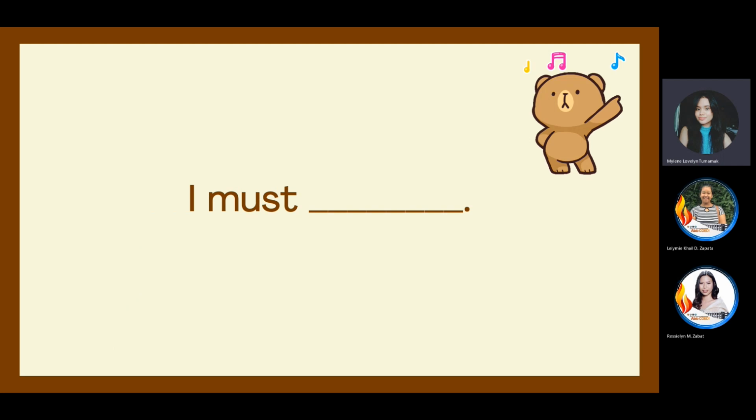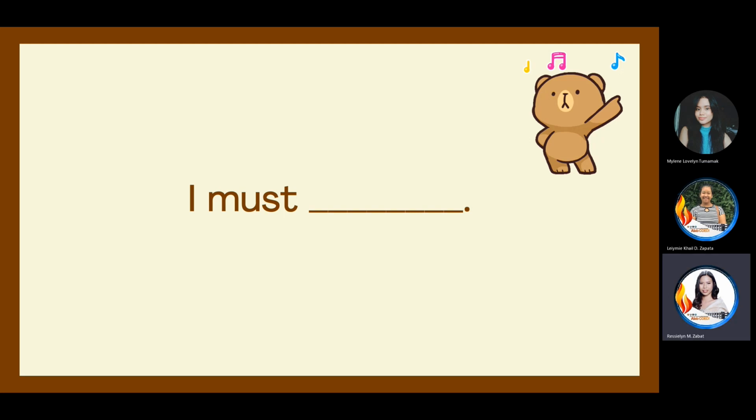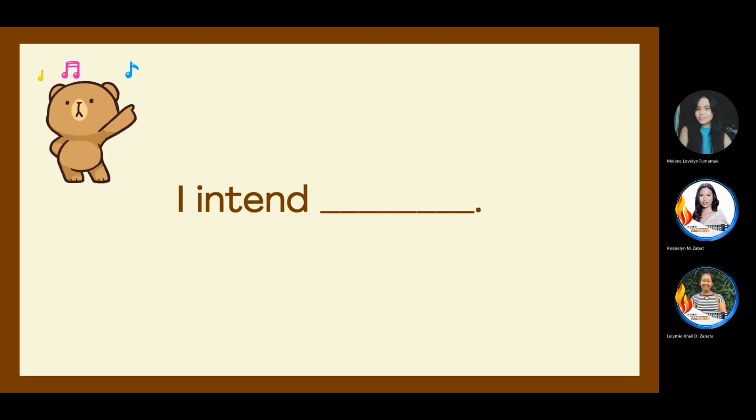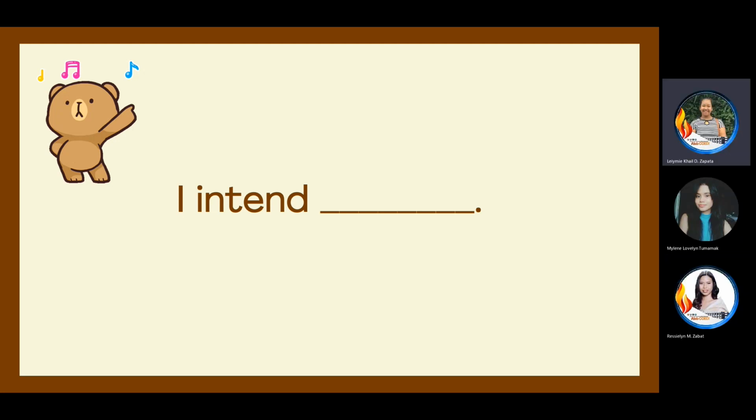I must blank. I must dance. Okay. Next. I intend blank. I intend to dance.